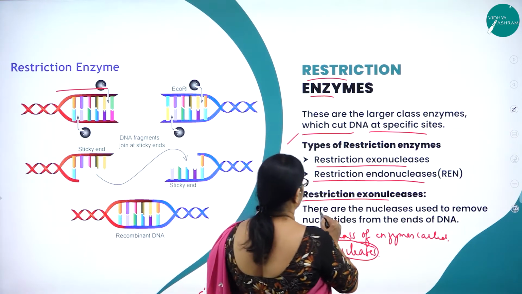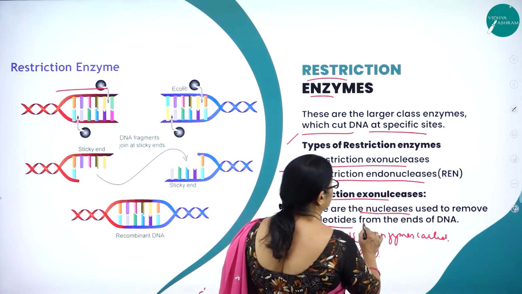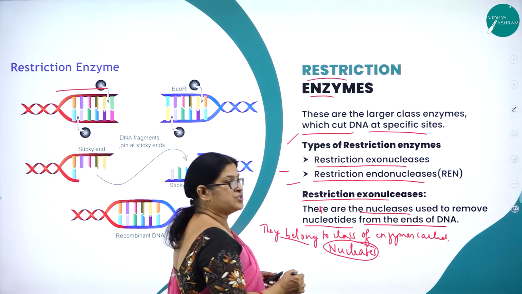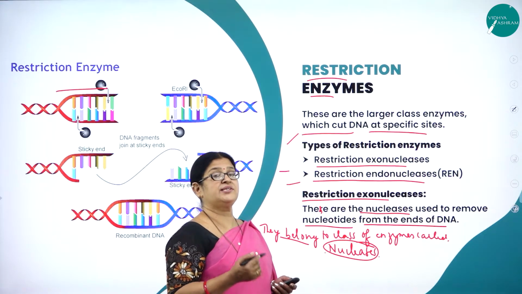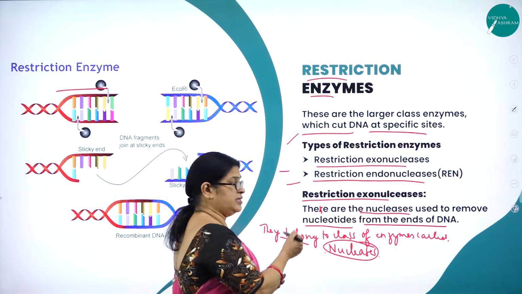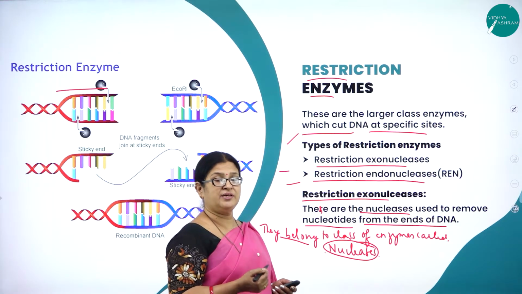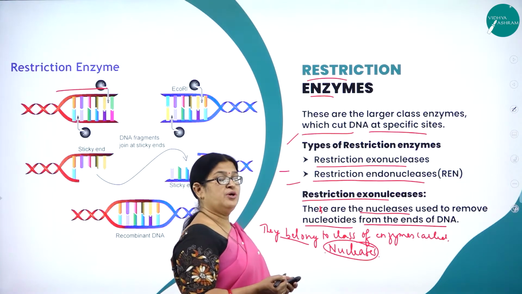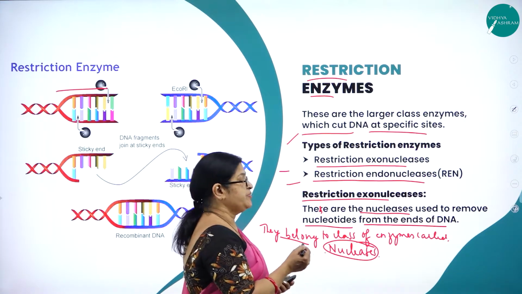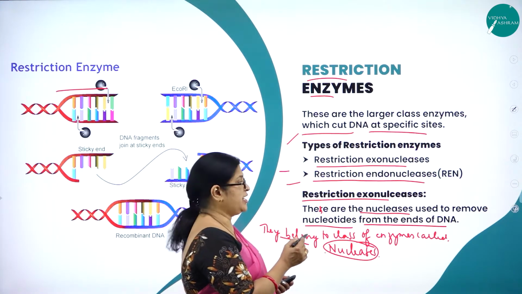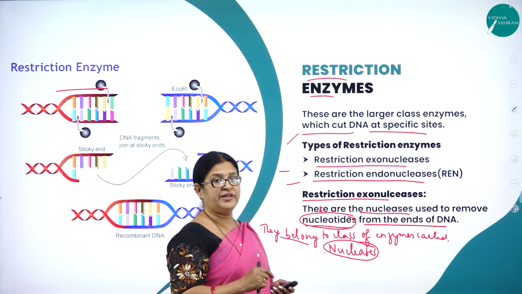These are the nucleases used to remove nucleotides from the ends of DNA. As you know, in the process of biotechnology, we can manipulate genes, take the genes of our desire and join them to get our desired characters. That is what is being done in the field of biotechnology. So with the help of restriction enzymes like restriction exonucleases, which are the nucleases used to remove nucleotides from the ends of DNA.